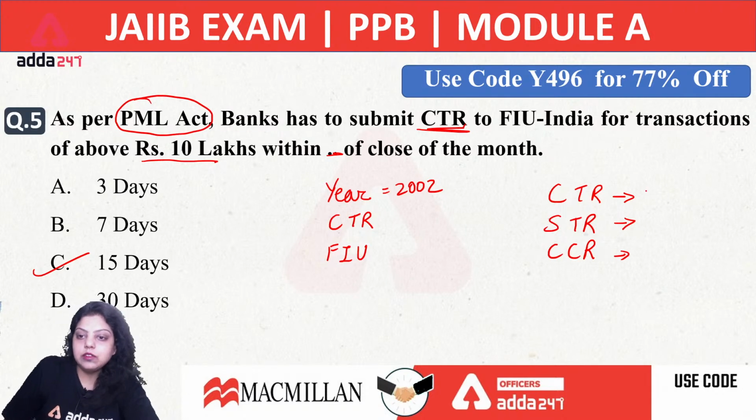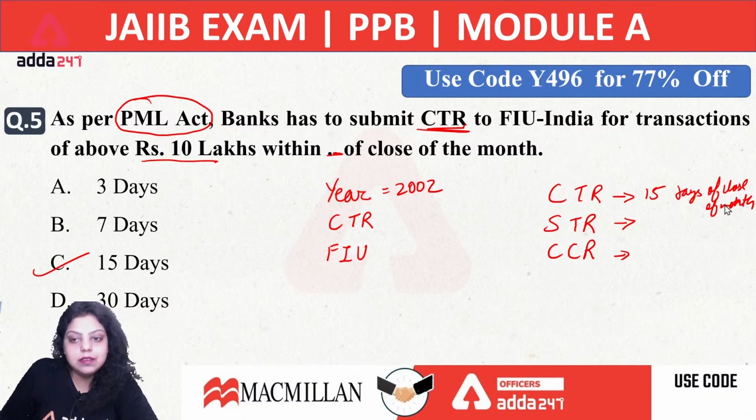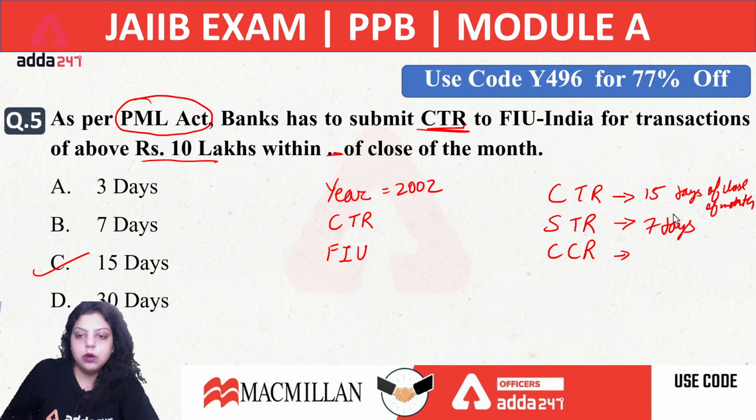Okay, and cash transaction reports we have to submit to FIU-IND on the 15th day of close of month. Okay, 15th day of close of month. When we are talking about STR, we have to give the STR in 7 days. Okay, 7 days from the confirmation of suspicion.